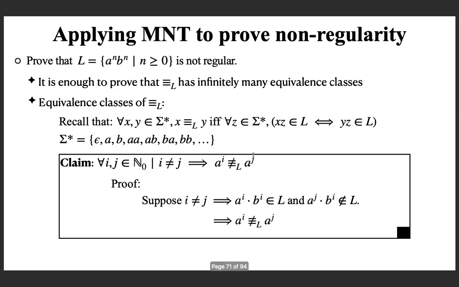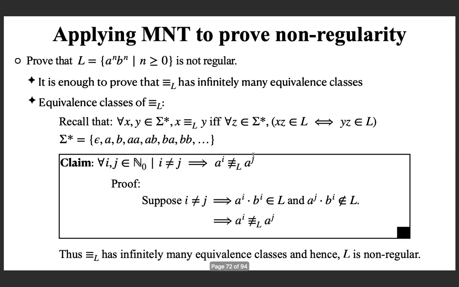So the claim is proved, and now you can use this claim to prove that there are infinitely many equivalence classes, because you can get infinitely many pairs of natural numbers which are distinct. For example, you take 1, 2, then 2, 3, then 3, 4, the successive pairs.